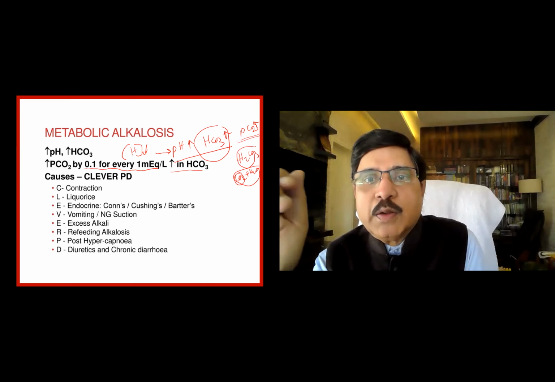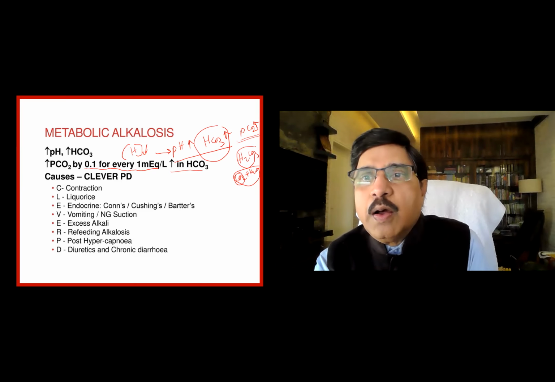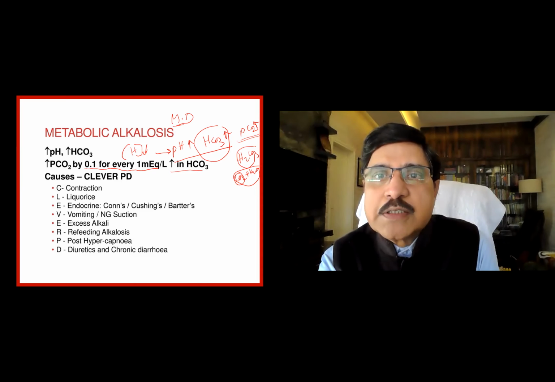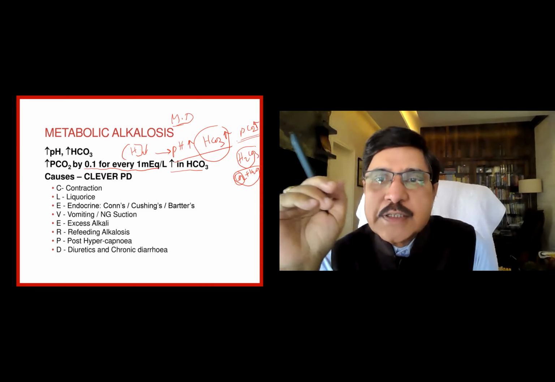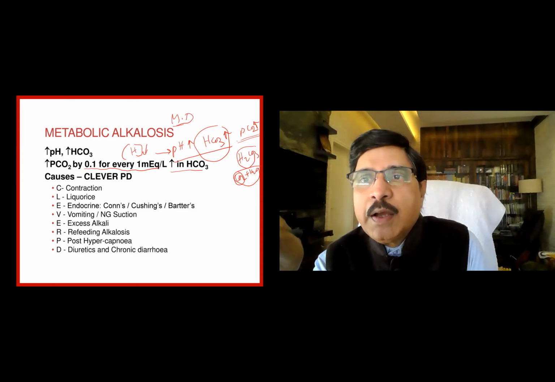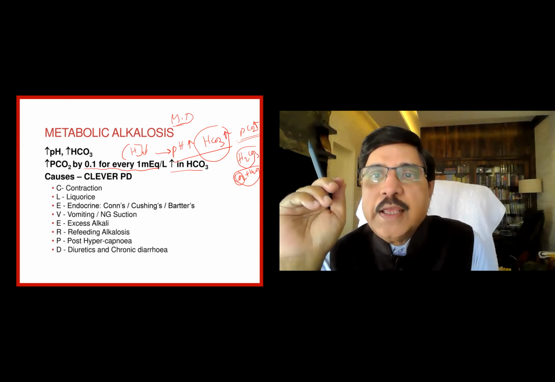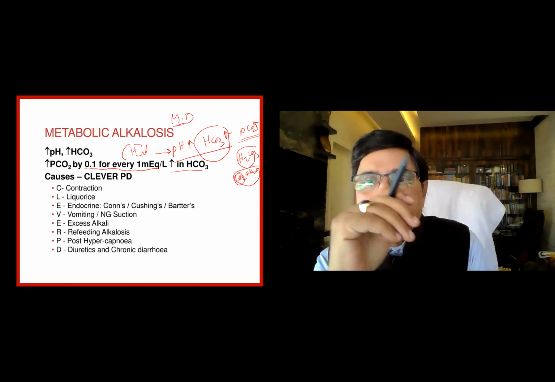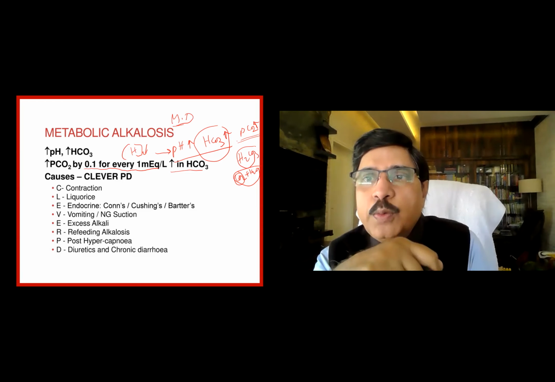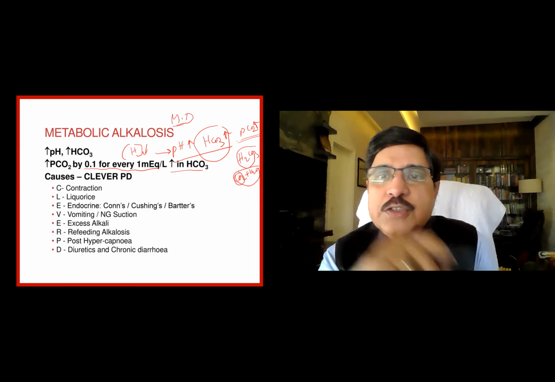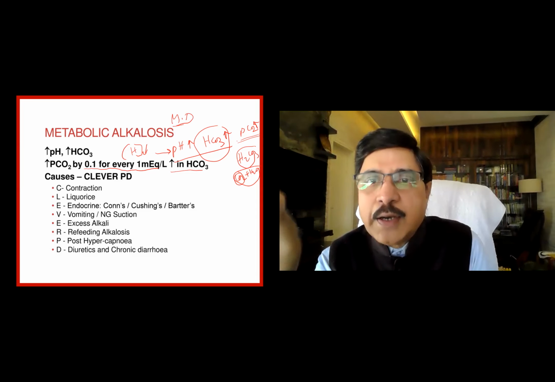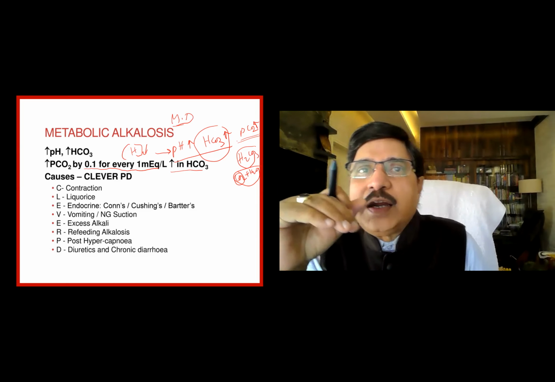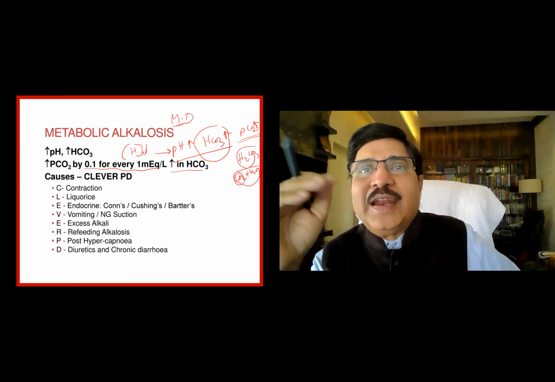In metabolic alkalosis, all are in the same direction. Metabolic means the direction is the same. If pH is up, bicarbonate is up, carbon dioxide concentration is up. Whereas if it is metabolic acidosis, pH is down, bicarbonate is down, PCO2 also is down. Here the respiratory rate and depth are controlled. But the problem is respiratory rate and depth cannot be brought down to a great level.